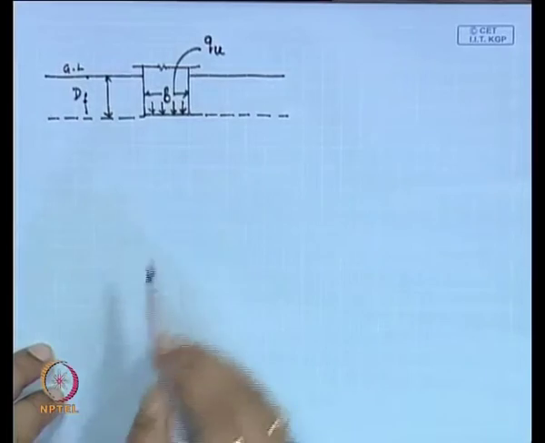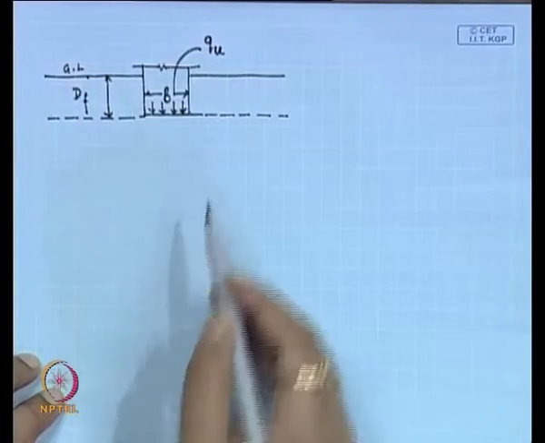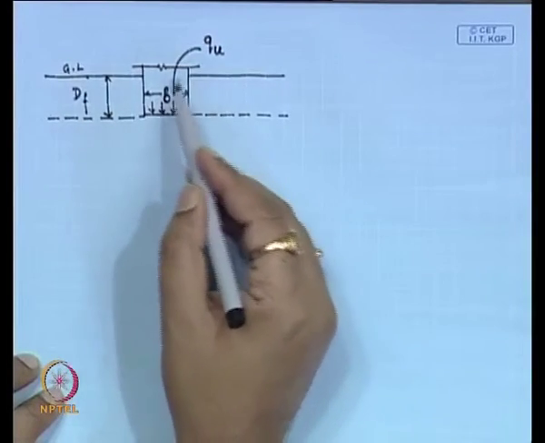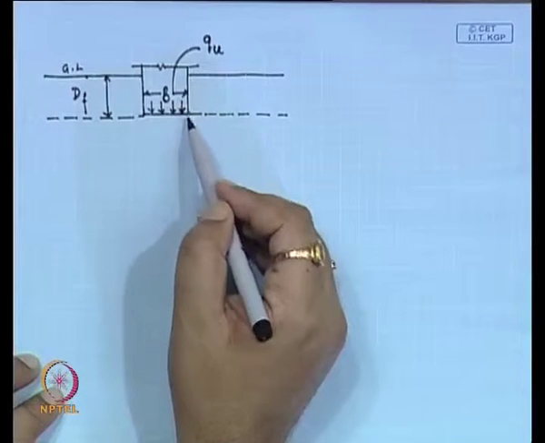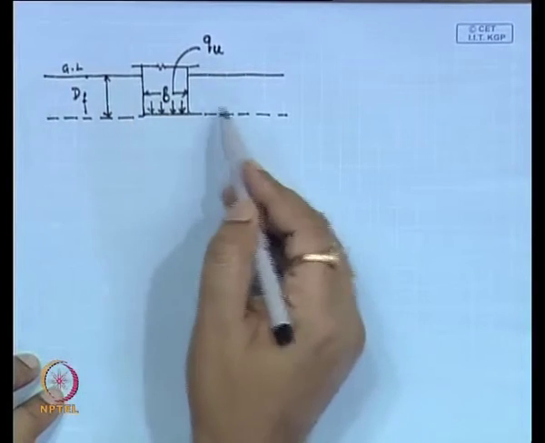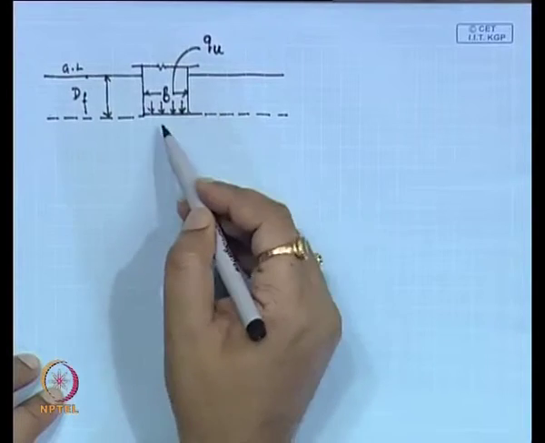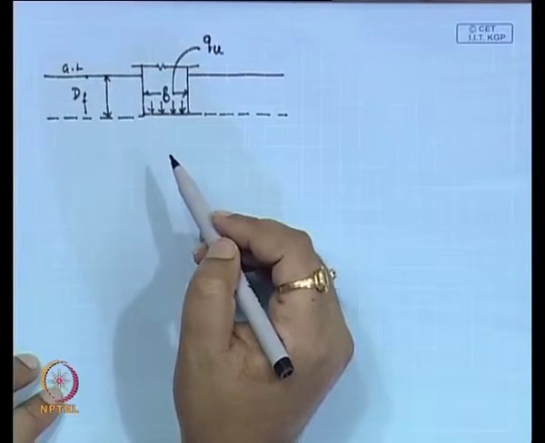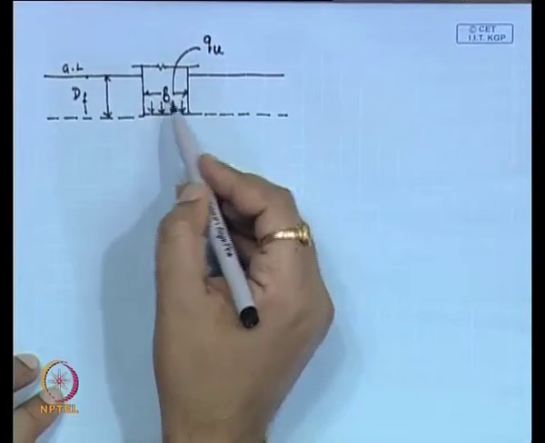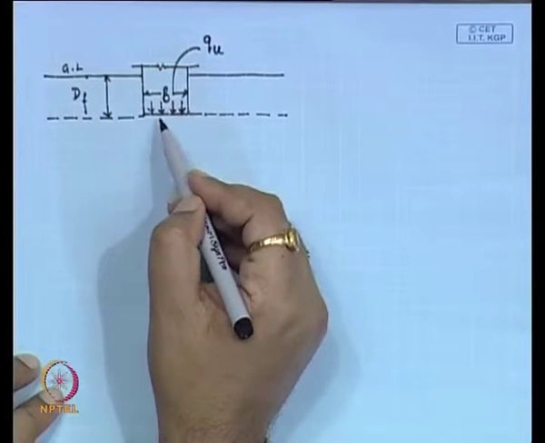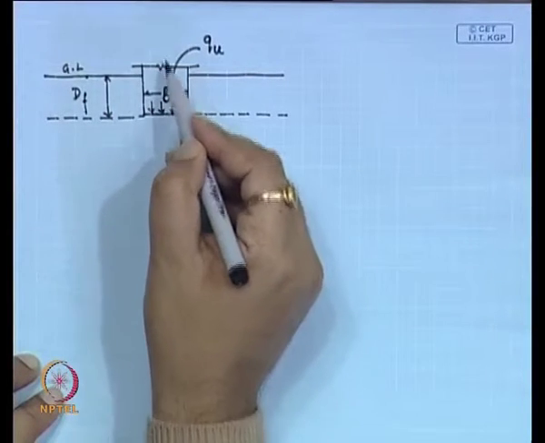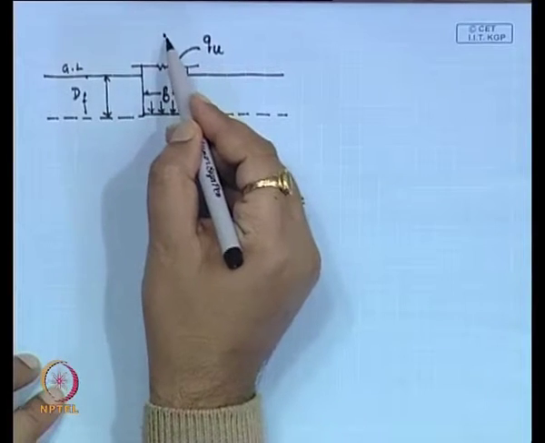As in the first assumption, this footing is a strip footing, so this is a 2D analysis. The soil fails in general shear failure, and the load is vertical and concentric, that is, centrally loaded.